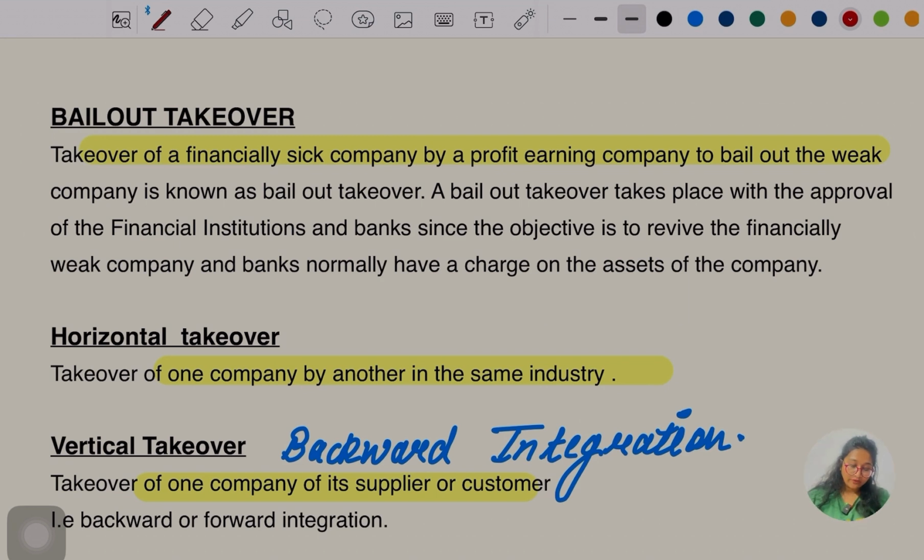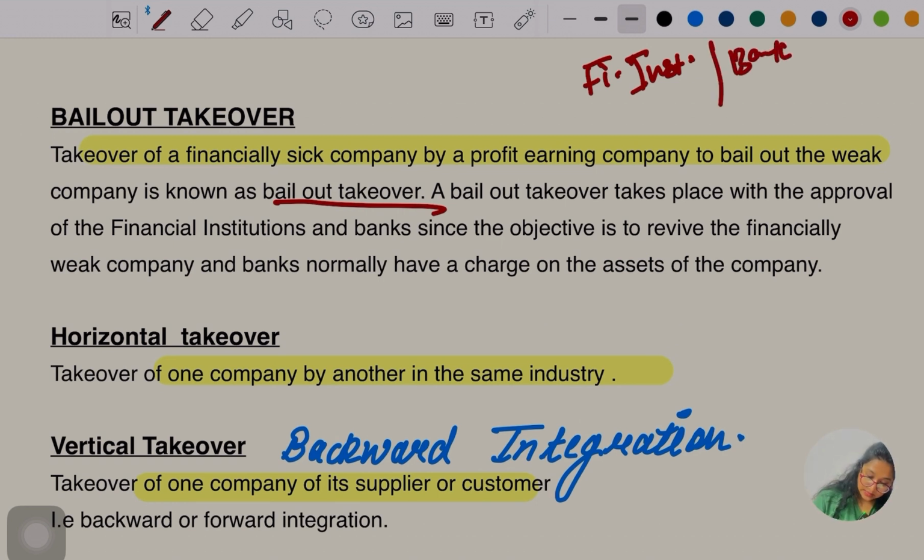So the takeover of the financially sick company by a profit earning company to bail out the weak company is known as bailout takeover. Okay, a bailout takeover takes place with the approval of the financial institution. So here the profit making company has to take the approval of whom? The financial institution. They have to inform them first and then the approval is to be taken from them, okay, and the bank.